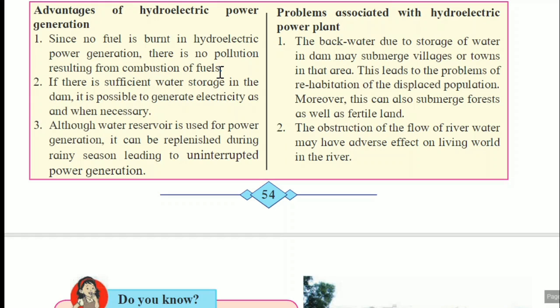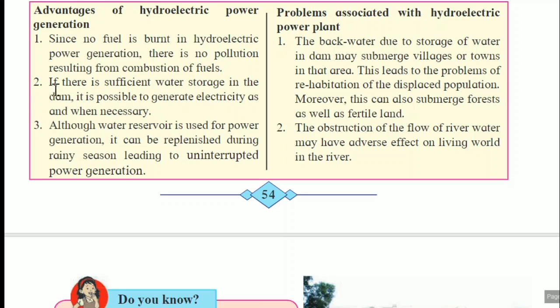burning of coal or burning of any fuel is not there, but there is a high risk during nuclear fission. Third, we discuss natural gas. In natural gas also combustion of the fuel occurs. So certain limitations are there with this type of power generation plants. But here no fuel is burned, therefore no pollution occurs.